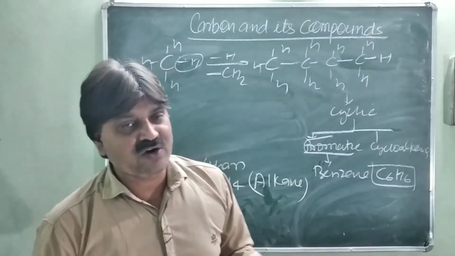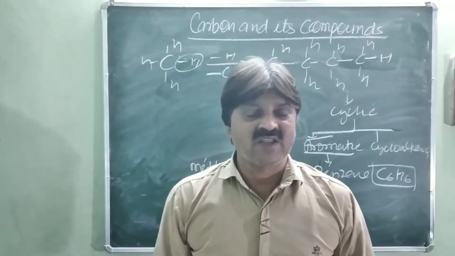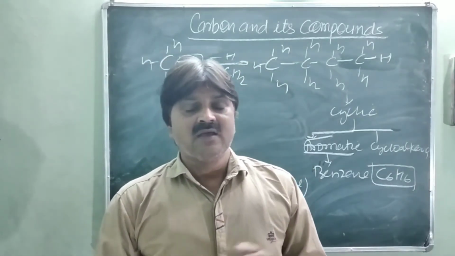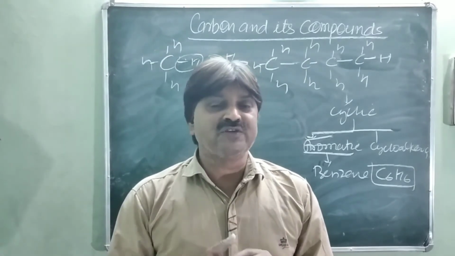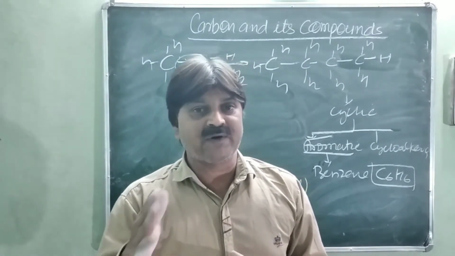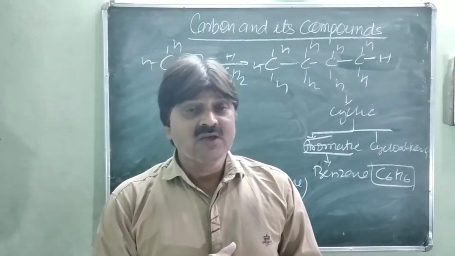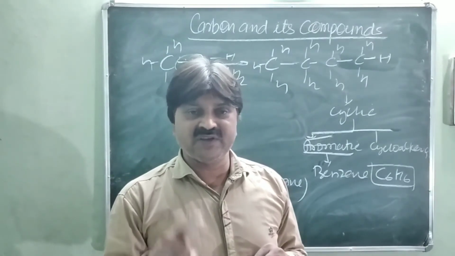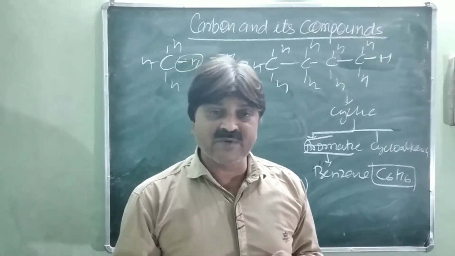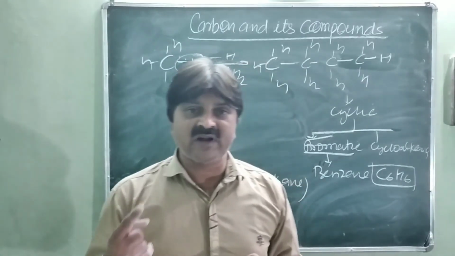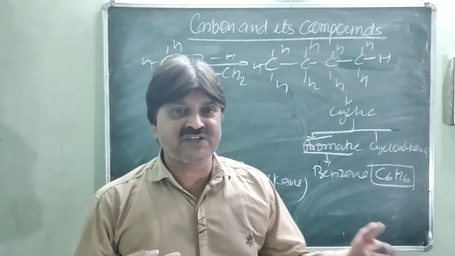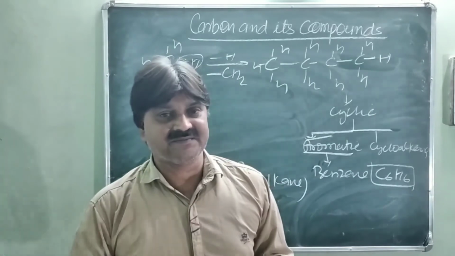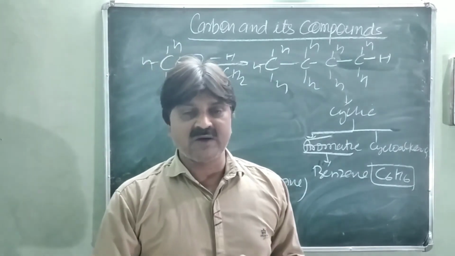Actually, this year we are not going to discuss IUPAC nomenclature. For your information, you must have knowledge about the homologous series and the functional group, which shows the characteristic property of a particular group. Keep in mind aliphatic and aromatic compounds. For aliphatic, the first member is methane, commonly called alkane. The next member can be prepared from methane by replacing one hydrogen with CH2. As CH2 increases, the next member is found: 1 carbon, 2 carbon, 3 carbon and so on. Is it clear? Now we are coming to the homologous series.